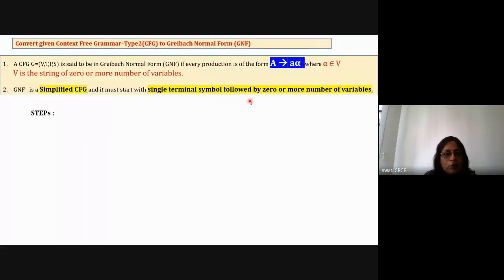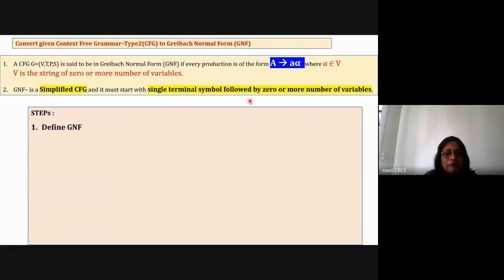Okay, so let's see what the steps are. Whenever you solve this problem, it is for 10 marks. When you solve this problem, the first step is to define GNF. Then you simplify the grammar. So write down this definition, and then write down the simplification.